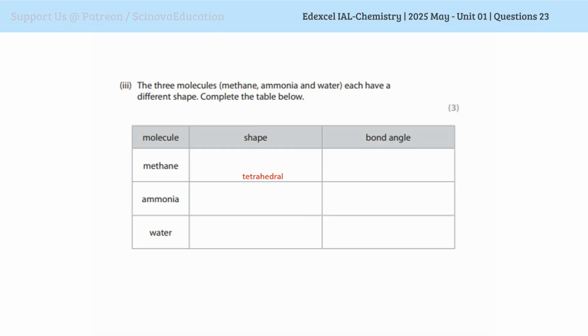Methane has a tetrahedral shape, whereas ammonia has a trigonal pyramid shape, and water has an angular or V-shaped molecule. The bond angle of methane is 109.5 or 110, ammonia 107, water 105. You should have studied these things in the previous lessons. Along with the shapes, you should have an idea of these bond angle values.